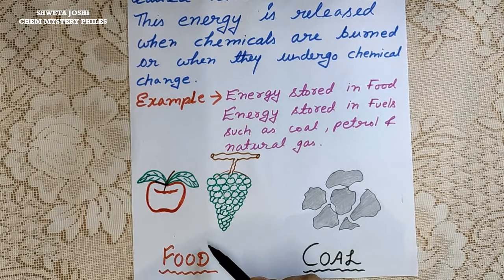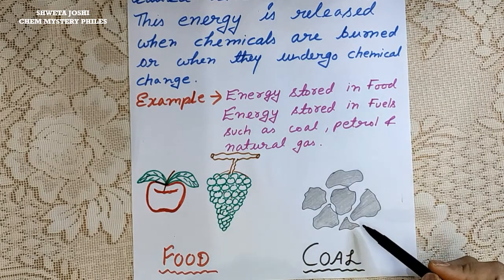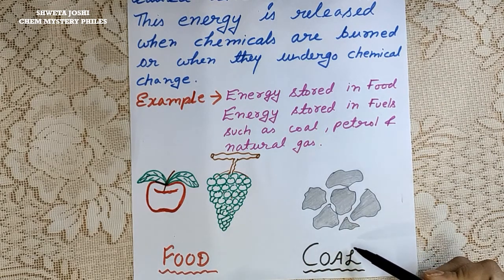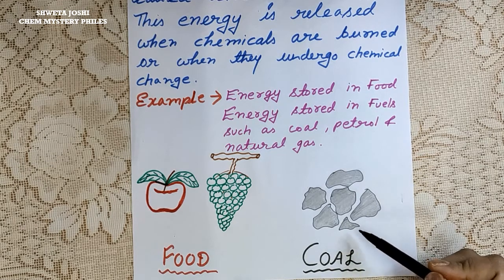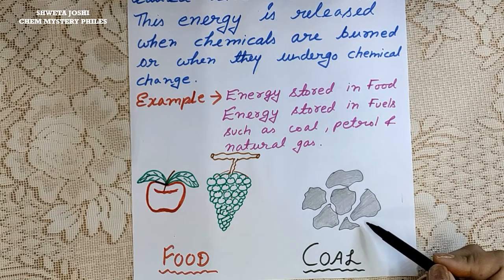So the energy stored in food like apple, grapes, etc. is chemical energy, as well as the energy which is stored in fuel in the form of coal. When we burn this fuel, the chemical energy is released in different forms. Like in this case, it will be released in the form of light energy and heat energy.